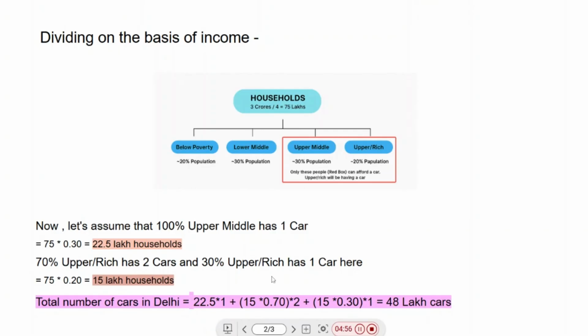And you could also assume, let's say, maybe an 80 to 20 ratio, depending upon your logic, which should be correct. And here also in the population division, you could take, let's say, lower middle class 20% and below poverty 30% accordingly, right? So you have solved a guesstimate, and that's it.